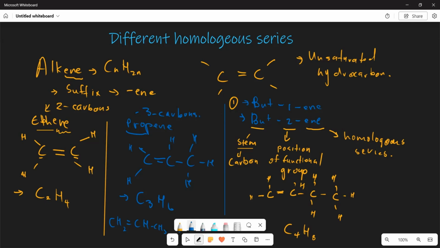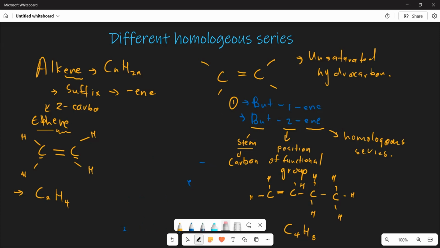Now, let's see our number 2. Let's just make up some space here so that we can write down the second, but-2-ene. Now, your but-2-ene, how is this going to look? This is going to be 1, 2, 3, 4, right? Now, but-2 means the double bond is bonded with the second carbon, right? Now, this is going to be found in here, because the double bond is bonded with the second carbon.